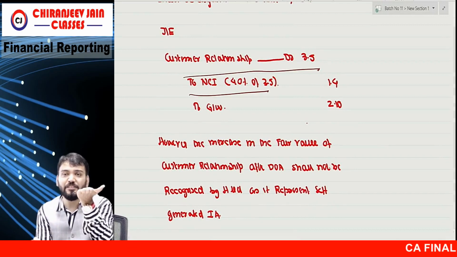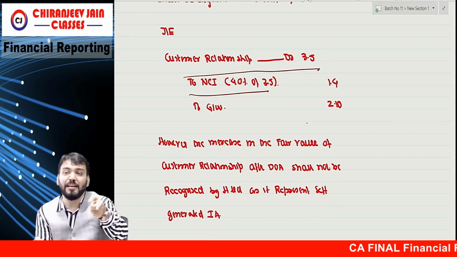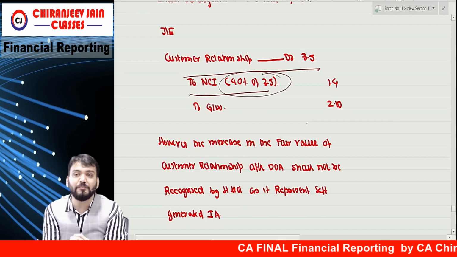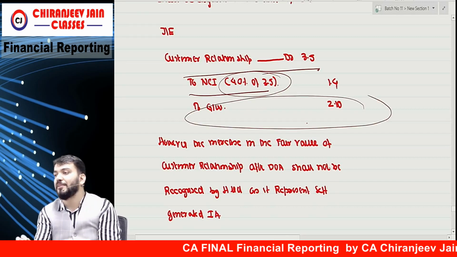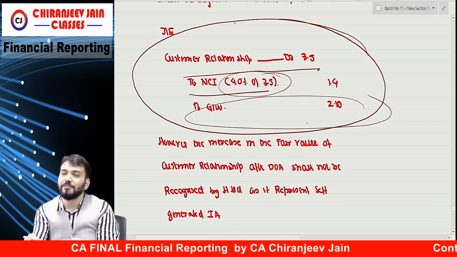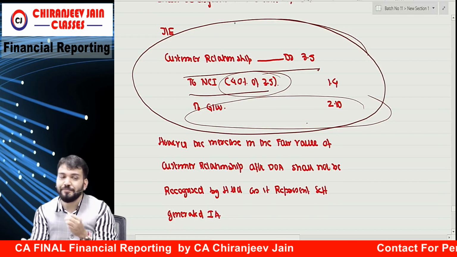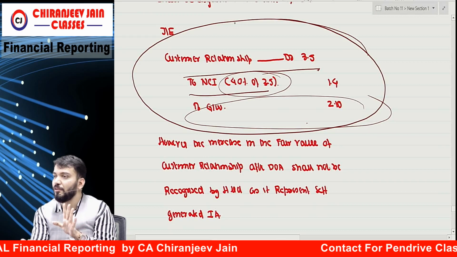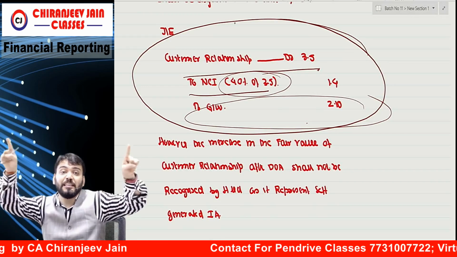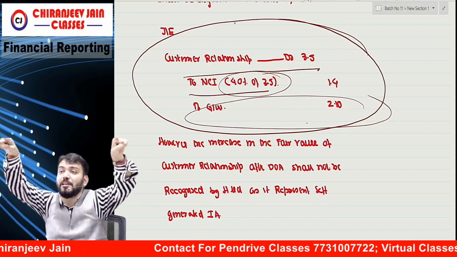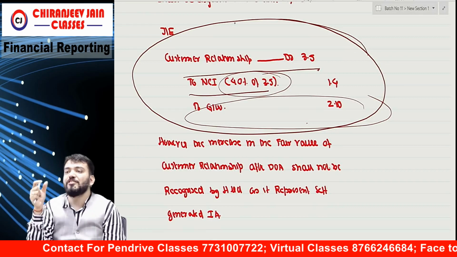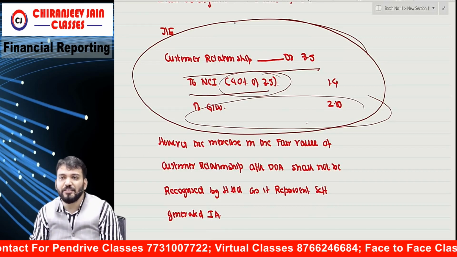So if the asset increases, INA will increase, so NCI will also increase by 40% of this, and the balance will be adjusted in goodwill. Understood? Have you understood this point?